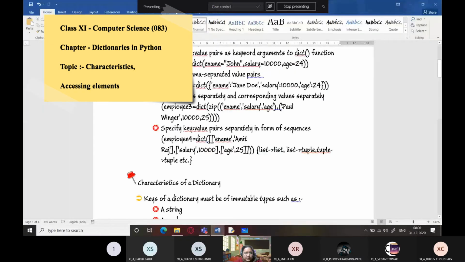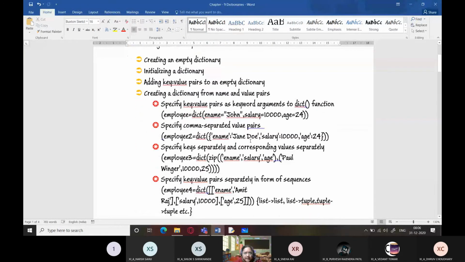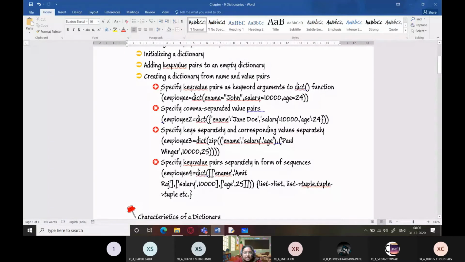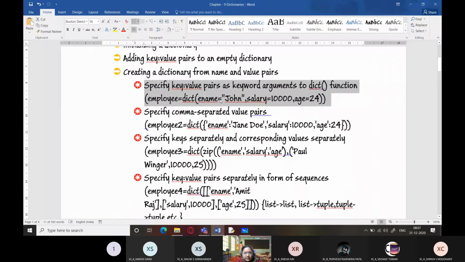So today, as in the previous class, we had already seen what dictionaries are and some ways of creating dictionaries, where we saw some complicated methods also, right? The first method, which you can see over here, using the dict function and the equals operator to specify key and value pairs, here the keys can only be strings, not numeric.